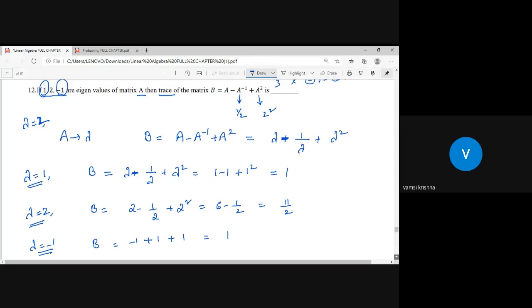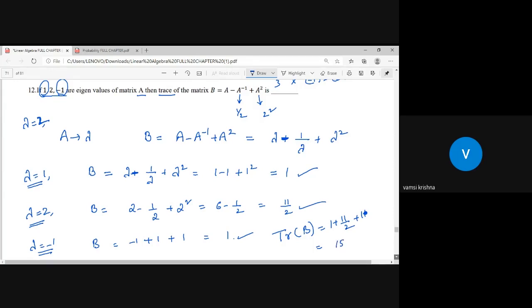Sir, now matrix B eigenvalues are these. Now what is the trace of B? The trace of matrix B is equal to 1 plus 11 by 2 plus 1. 1, 1, so 11 by 2 plus 2, 2 2's 4, 4 plus 11, 15, 15 by 2.